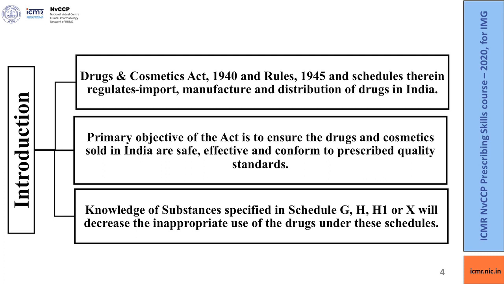Drugs and Cosmetic Act 1940 and Rules 1945 and schedules therein regulate import, manufacture and distribution of drugs in India. The primary objective of the Act is to ensure the drugs and cosmetics sold in India are safe, effective and conform to prescribed quality standards. Knowledge of the substances specified in Schedule G, H, H1 or X will decrease the inappropriate use of the drugs under these schedules.